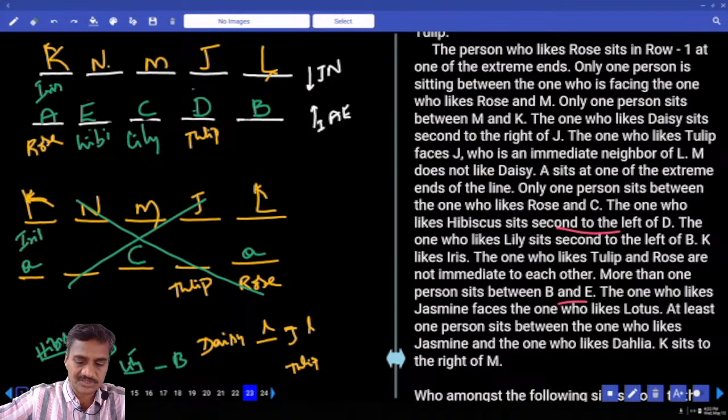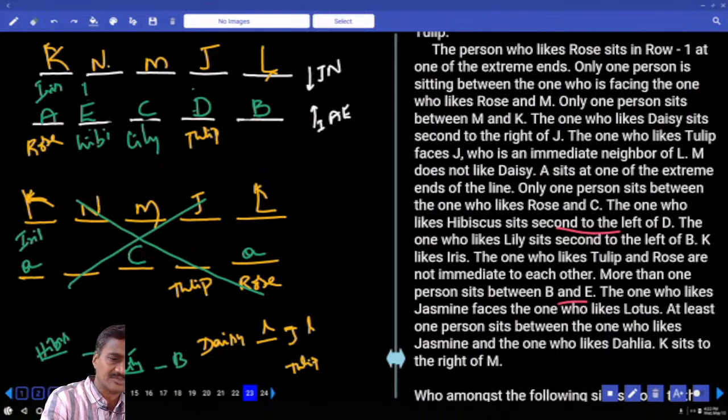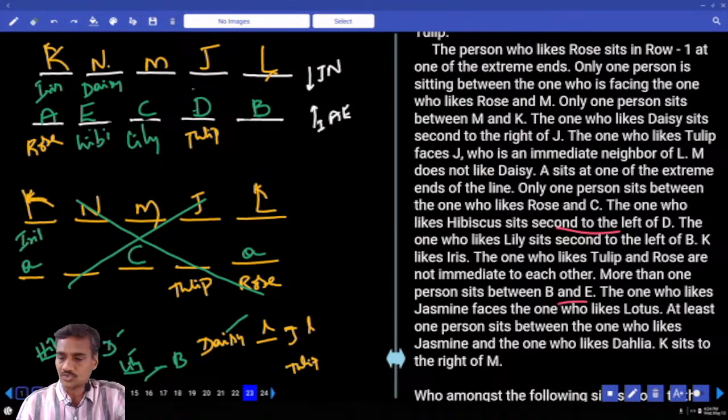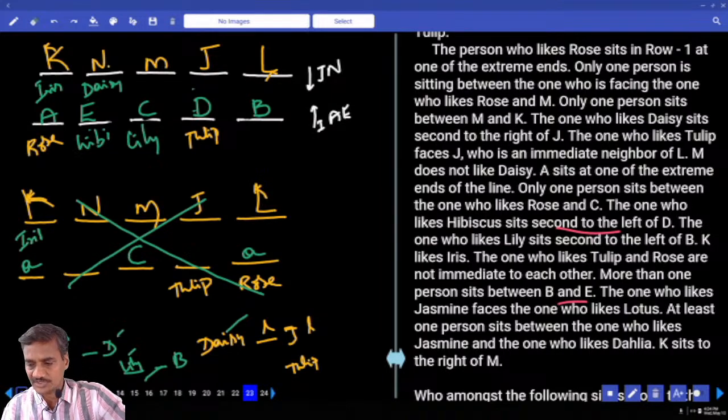Then coming to the next clue, J is opposite to tulip, and J's second right is Dicey. N must be Dicey. N likes Dicey. The next one, B and lily fine, and D and hibiscus is fine. Now two are opposite, unknown. Now which two are opposite here?